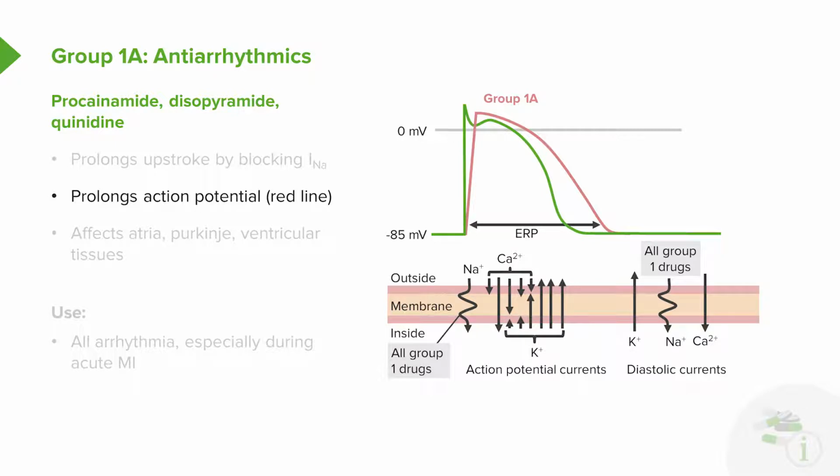So have a look at the red line here. You can see that the total length, or the ERP, is prolonged. Now these agents, and this particular group of agents, will affect the atria, the Purkinje fibers, and the ventricular tissues. We use these drugs in all types of dysrhythmia, especially during an acute myocardial infarction.